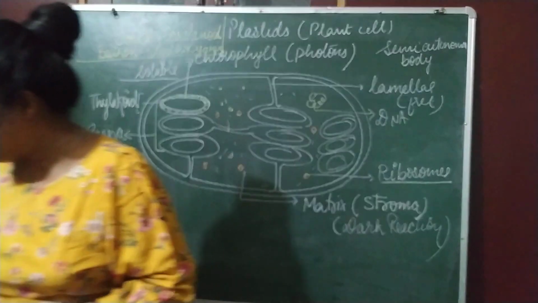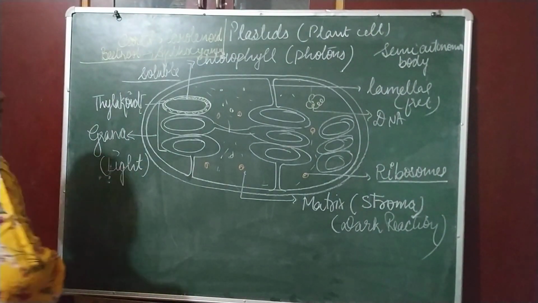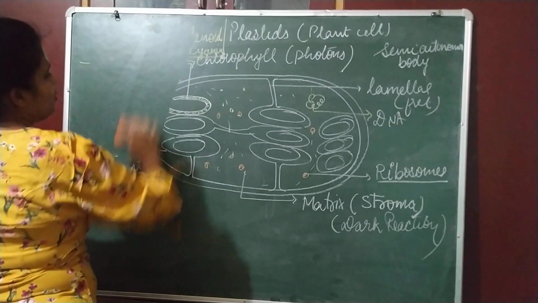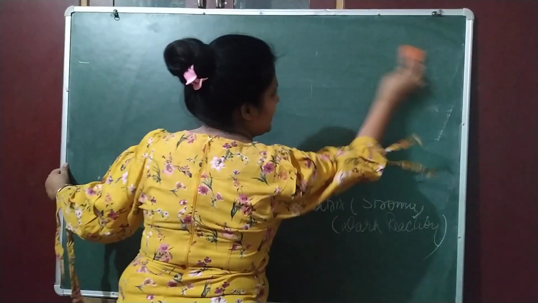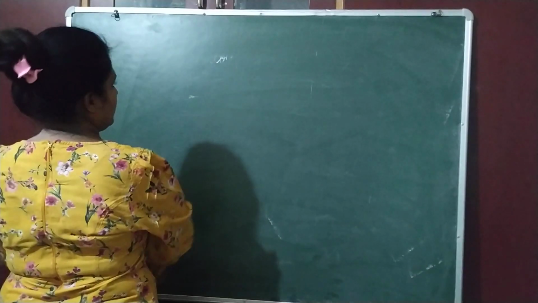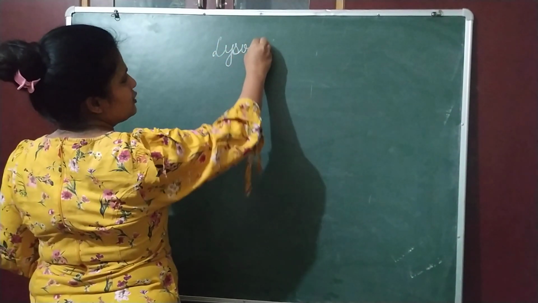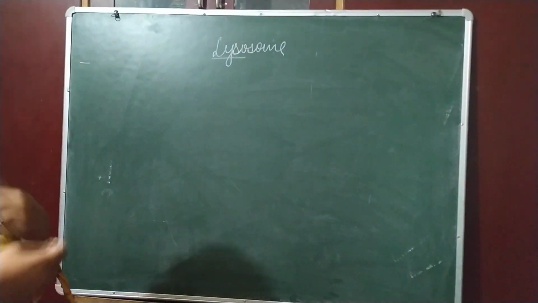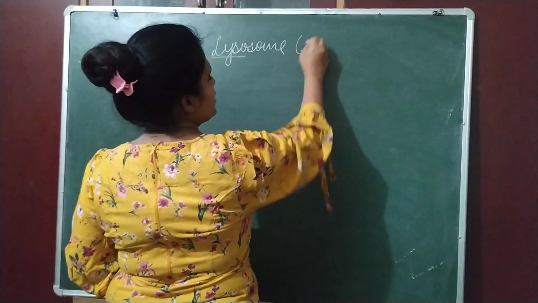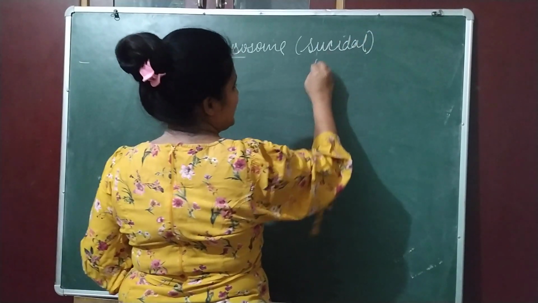Now we are going to another cell organelle, that is lysosome. Lysosome is known as suicidal bag. What do we call lysosome? Suicidal bag. Lyso means to engulf, to finish off within itself. They are known as suicidal bag. They are also known as digestive bag.